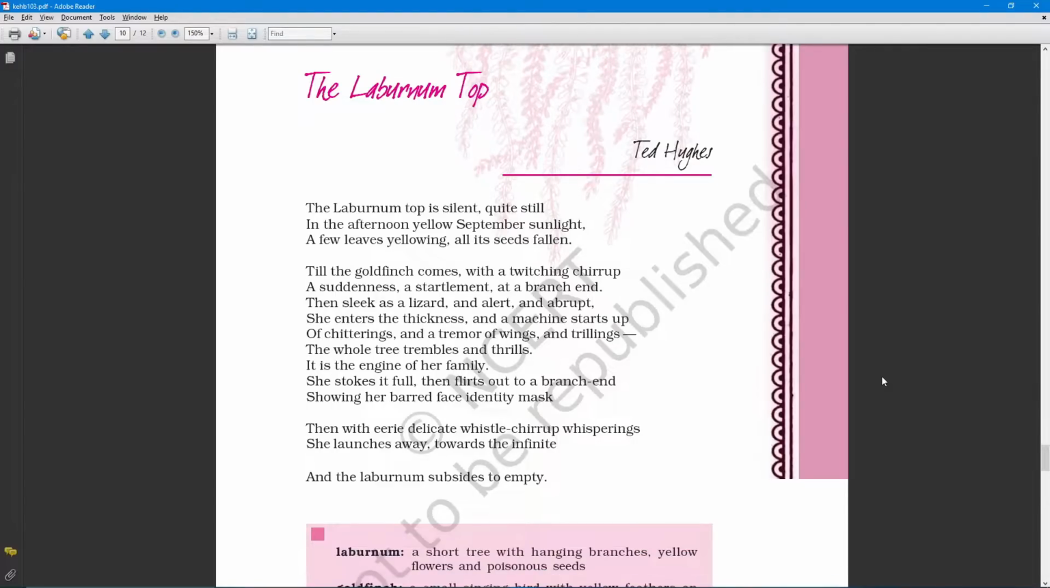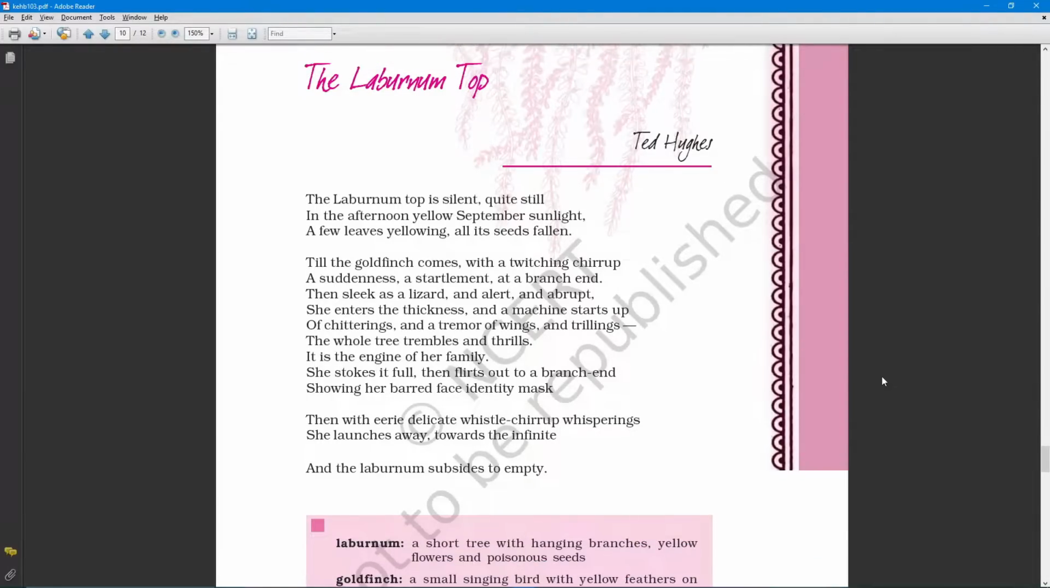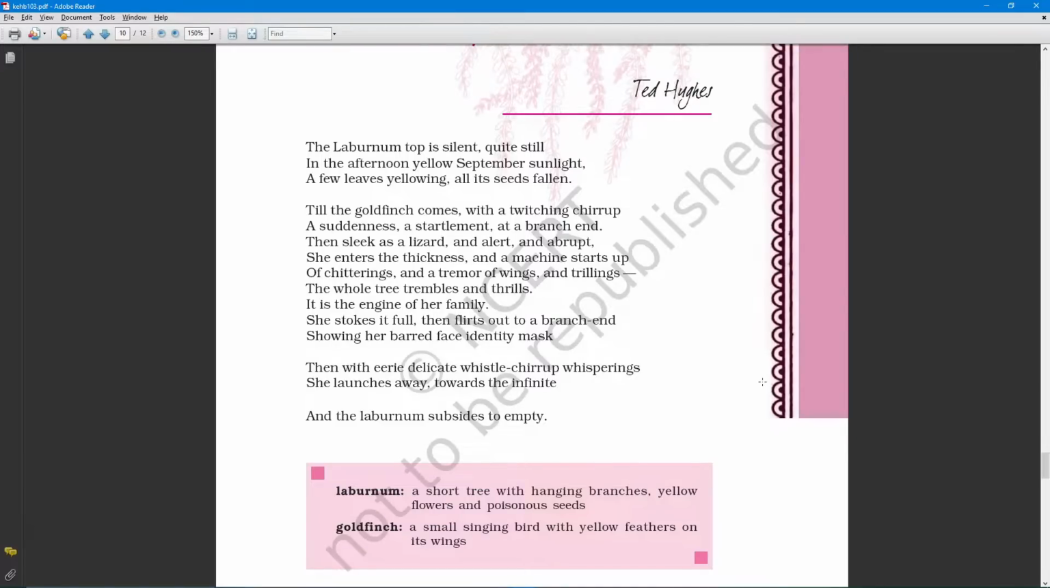Now here you need to understand one thing: the laburnum tree is a short tree with hanging branches, yellow flowers and poisonous seeds. When poisonous seeds are there, no animal, no bird will come near the tree, because they are scared. If they eat any fruit or seed of this laburnum, they will certainly die. So that's why this laburnum tree is untouched by anybody. Nobody wants to come near. So it is very lonely.